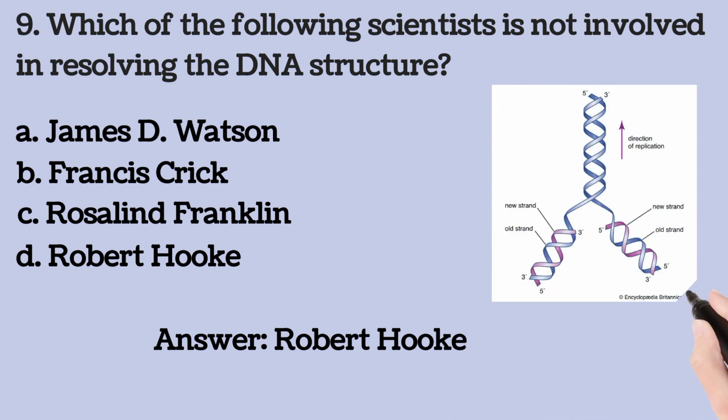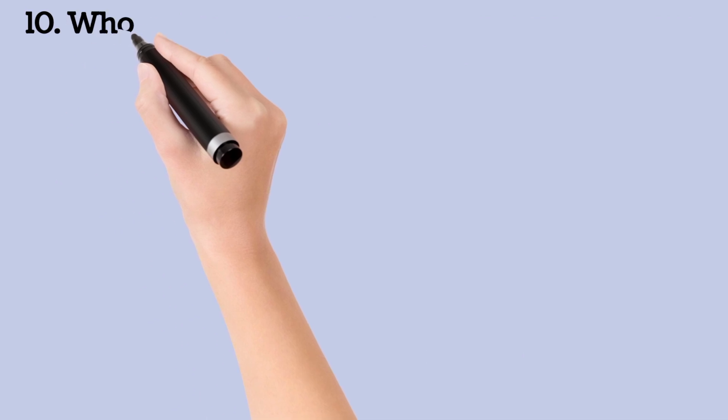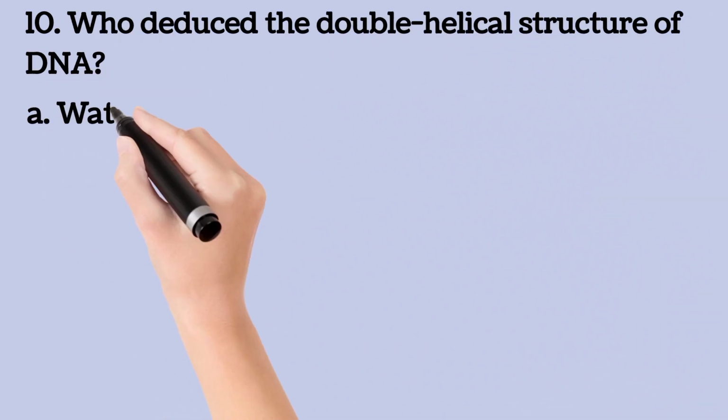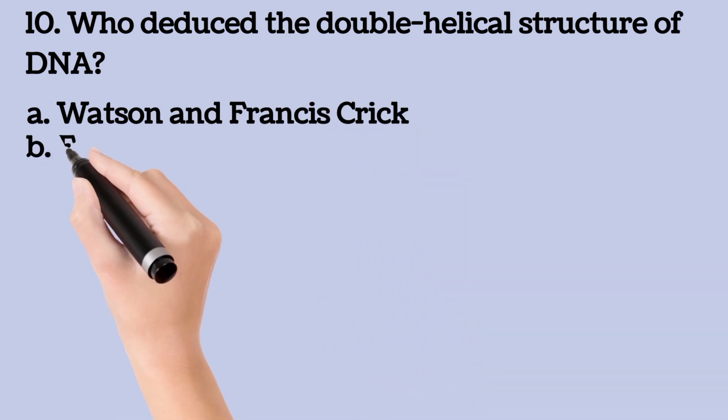So Robert Hooke is a scientist who first discovered cells and named them cells. And these three scientists, options A to C, are the scientists that were actually involved in determining the 3D structure of DNA.